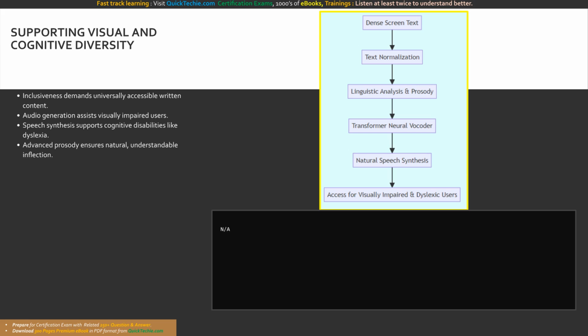The diagram displays the text-to-speech pipeline designed for visual inclusiveness. Dense screen text is fed through text normalization and linguistic analysis. The transformer neural vocoder processes this to produce natural speech synthesis, directly providing essential access for visually impaired and dyslexic users.